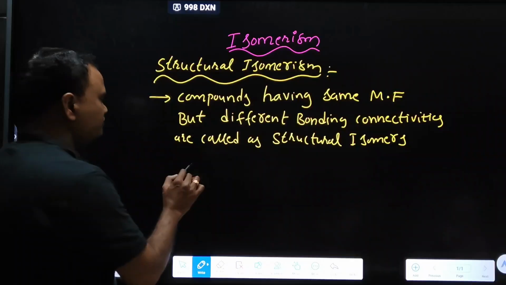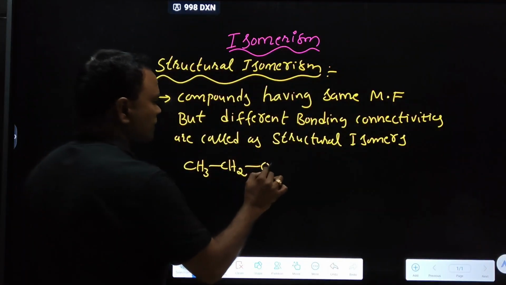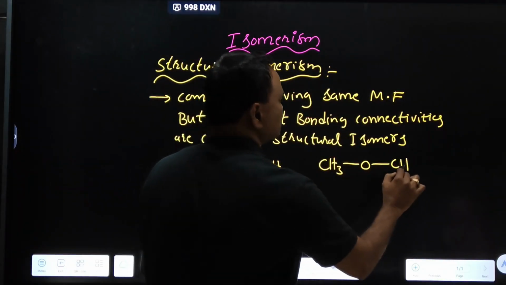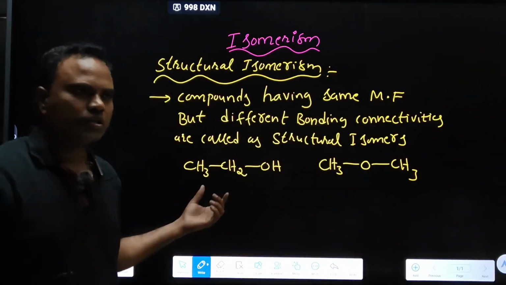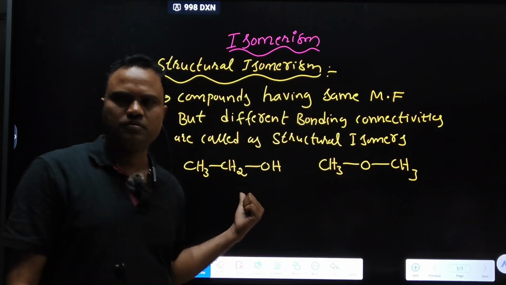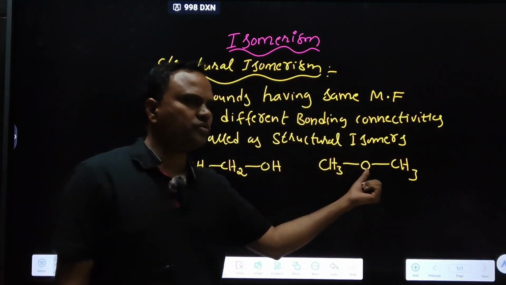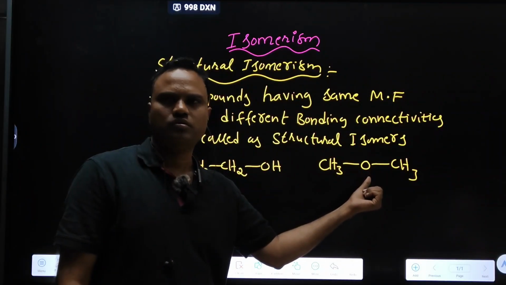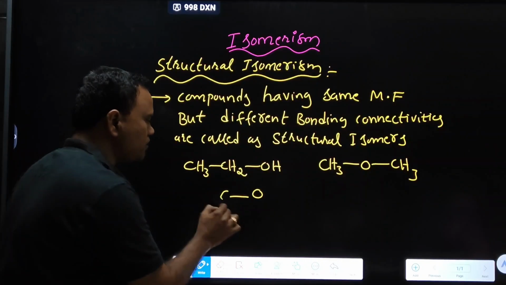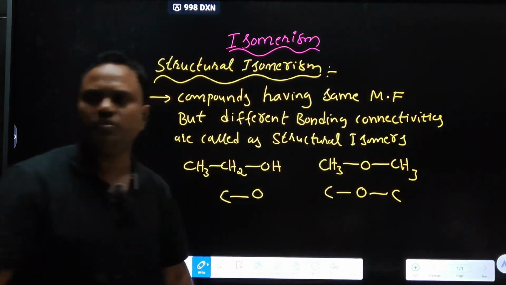Once look at this. Ethanol and dimethyl ether. In ethanol, oxygen is connected to how many carbons? One. Here oxygen is connected to two carbons.